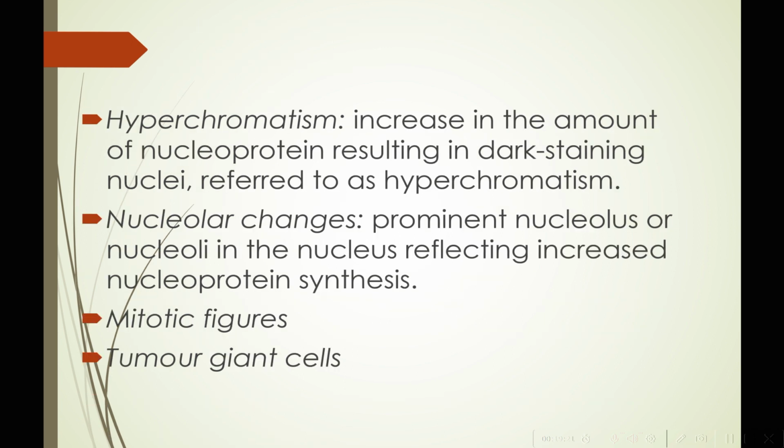Hyperchromatism, what is it? It is an increase in the amount of nucleoprotein resulting in dark staining nuclei, referred to as hyperchromatic nuclei. Nucleolar changes, which means prominent nucleolus or nucleoli will be seen in the nucleus, reflecting increased nucleoprotein synthesis. We can also see mitotic figures and tumor giant cells.